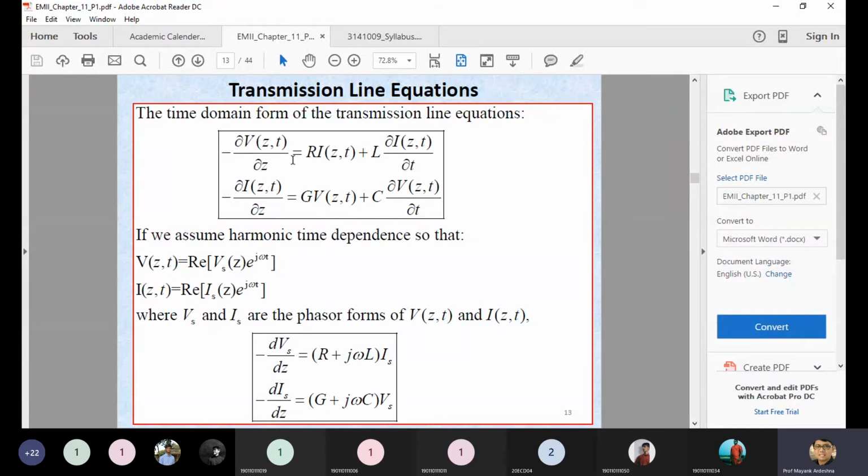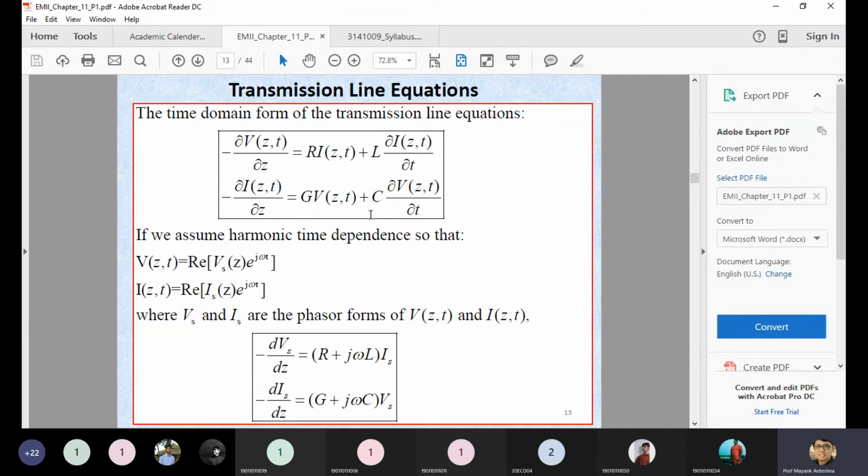It's del V upon del Z equal to Ri plus L del I upon del T, where V and I are functions of Z and T. Similarly, by applying the KCL, you are getting del I upon del Z equal to GV plus C del V upon del T. In the same case, V and I are functions of Z and T. And in this equation, you can see the potential or the voltage depends upon the resistance as well as the inductance. And similarly, the current depends upon the capacitance as well as this G.